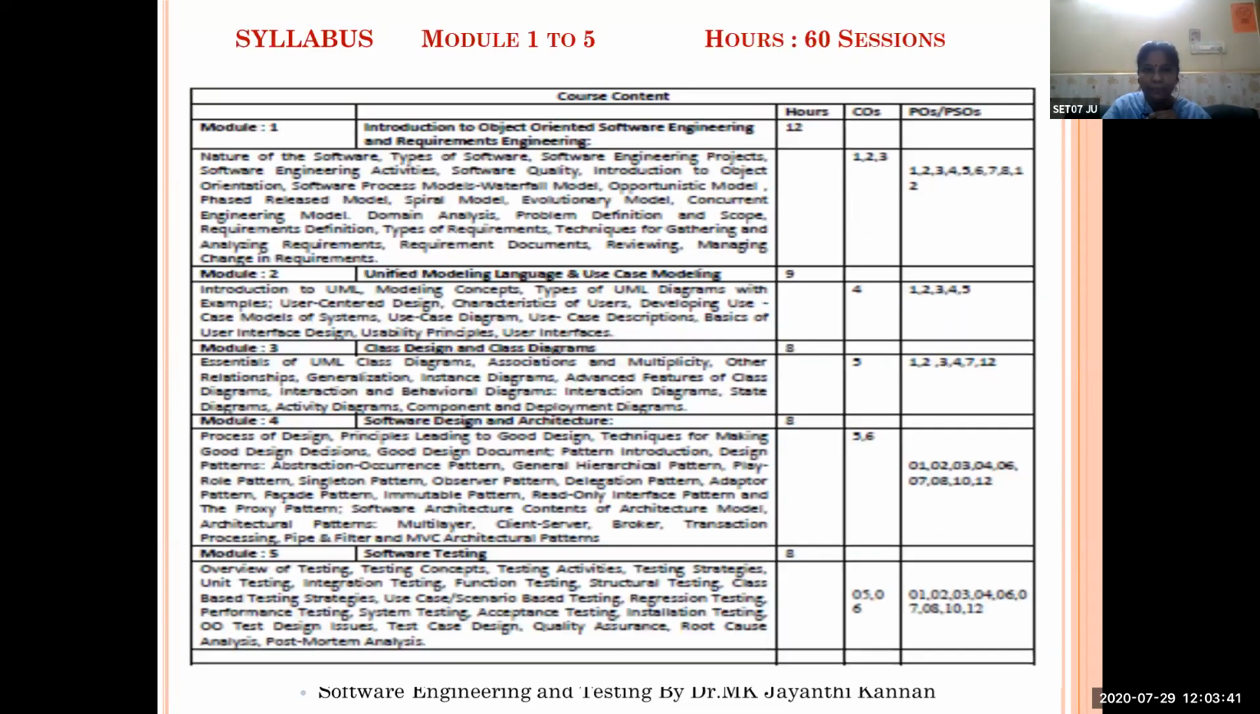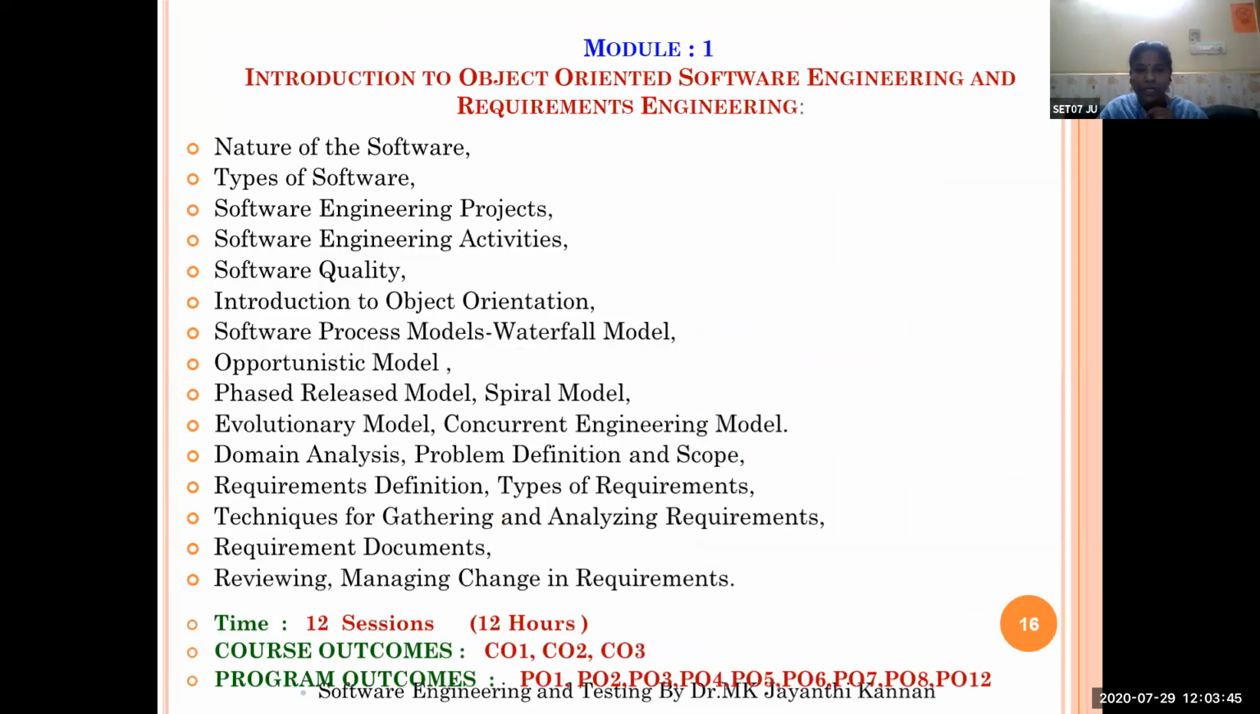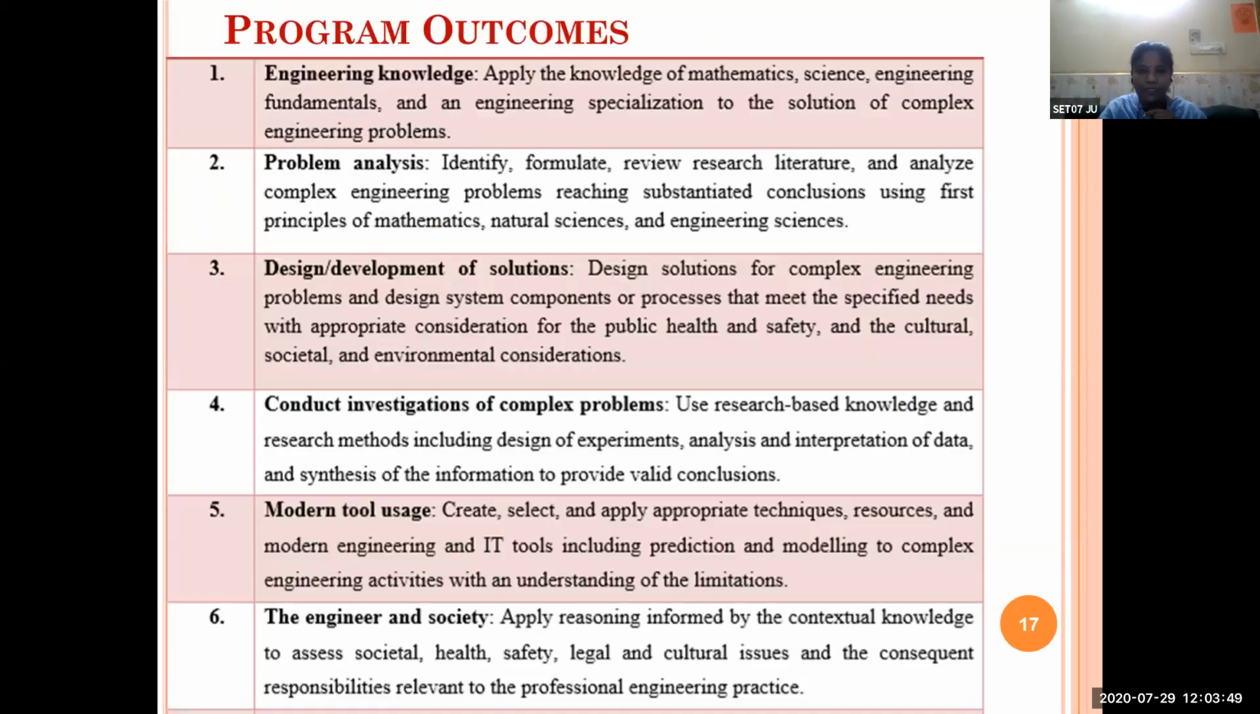These are the program outcomes. These program outcomes are common to all the programs. Common to all the programs in the sense that all the engineering programs should have the following program outcomes. Program means our program. What is our program? Our program is the engineering program. Your specialization is computer science and engineering.